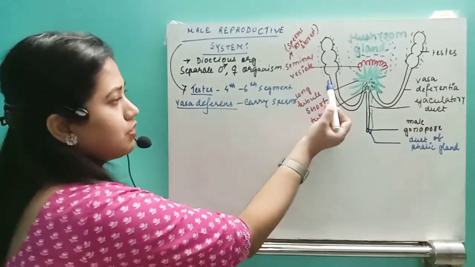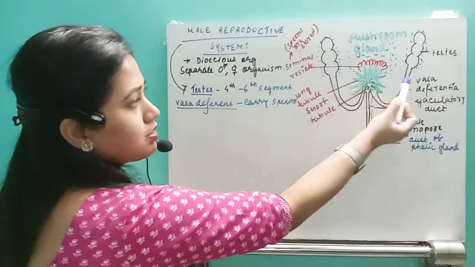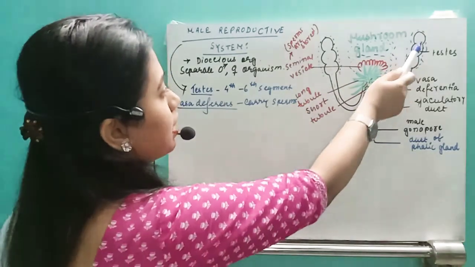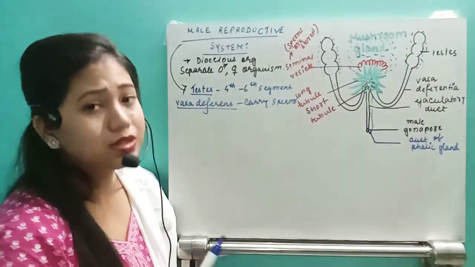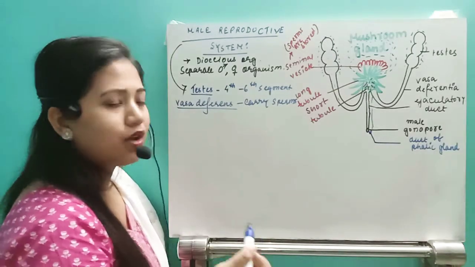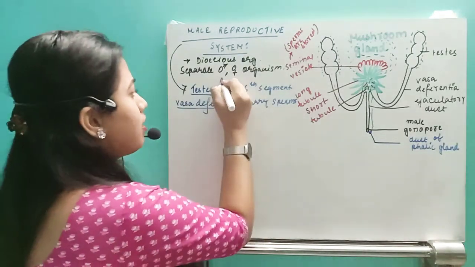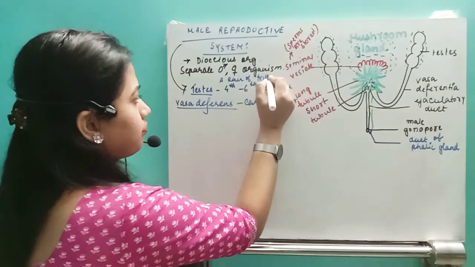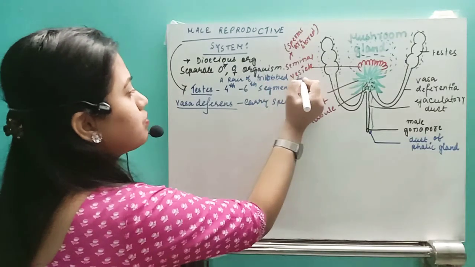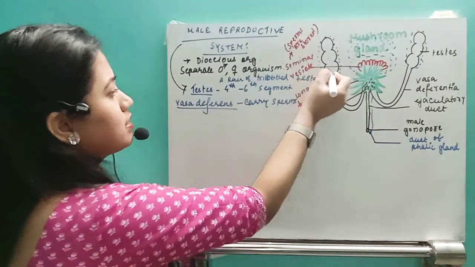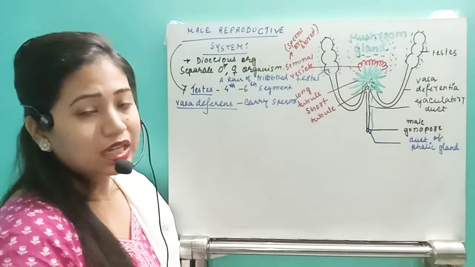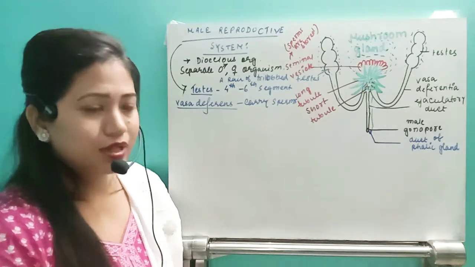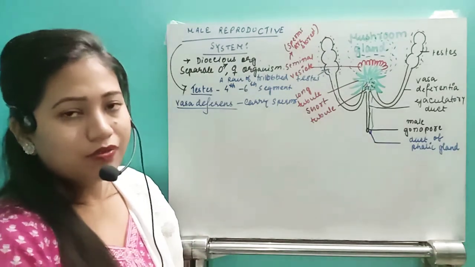First of all, you can see there is a pair of testes. Don't think they have 3 testes on one side and 3 testes on the other side. No, it's a trilobed testis. They have only 2 testes, that means a pair of trilobed testes, which is lying in the 4th to 6th abdominal segment, present dorsolaterally, buried completely in the fat bodies.